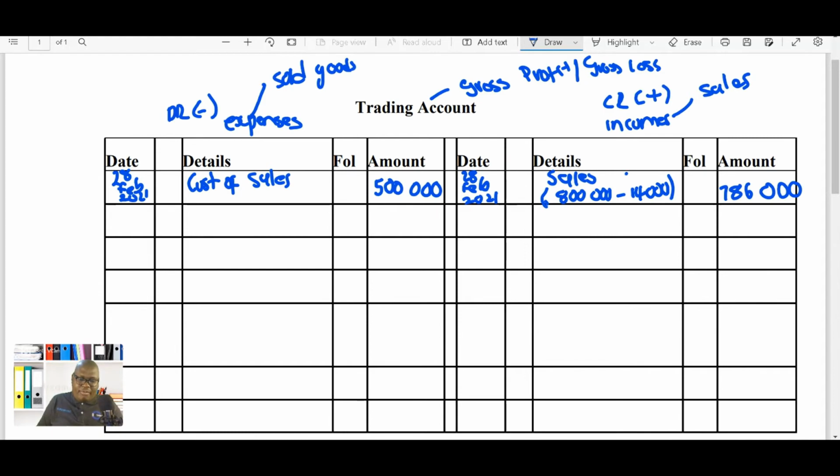So I'm going to confirm 800,000 minus 14,000, which gives me 786,000. So this means that our income is actually more than our expenses. So what's going to happen is that we're going to have the profit and loss account on the debit side of the trading account, and this simply says that we actually have an income.